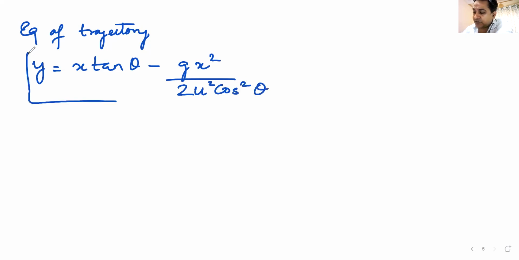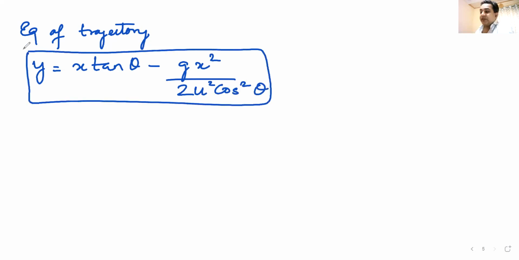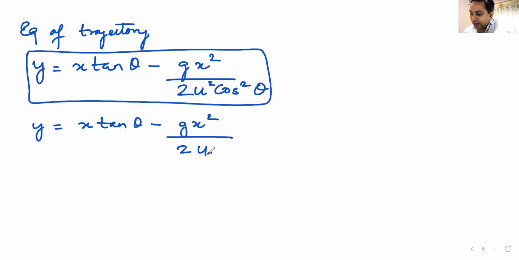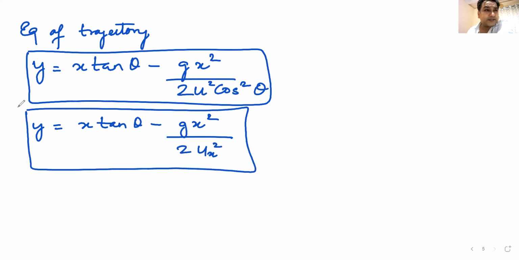Are you aware of this equation? Raised hands will give me more confidence. Are you aware of this equation of trajectory? 2 participants raised hands. Good. Now look at the other way of writing this. y is equal to x tan theta minus g x squared by 2 times ux squared. So instead of writing it as u cos theta, I have written it as ux.